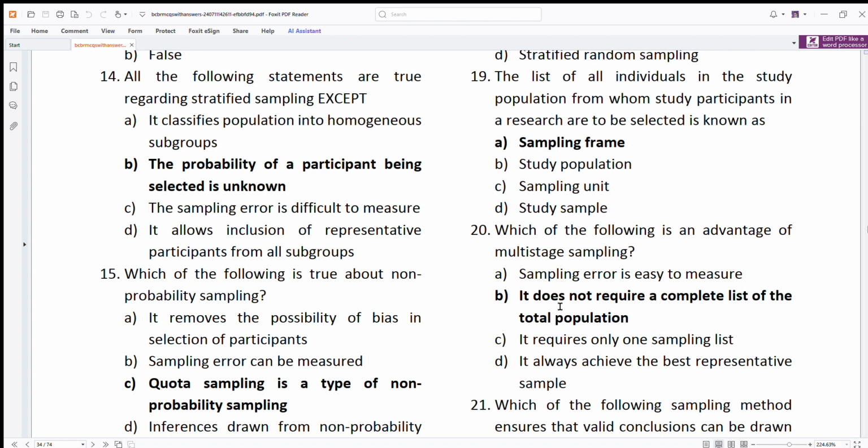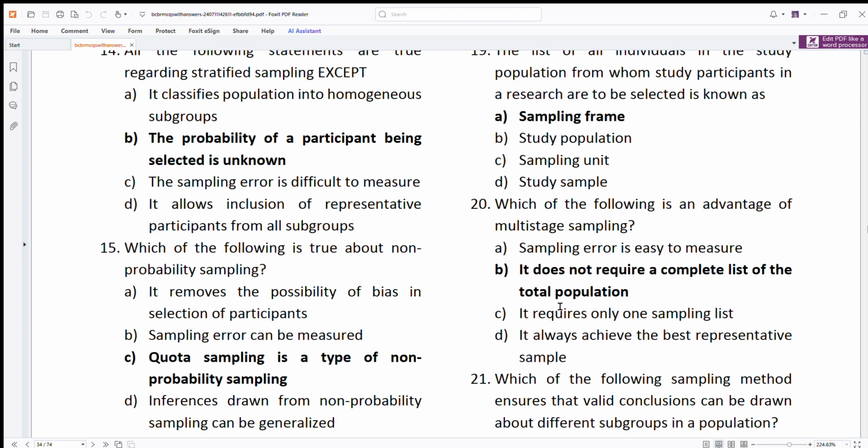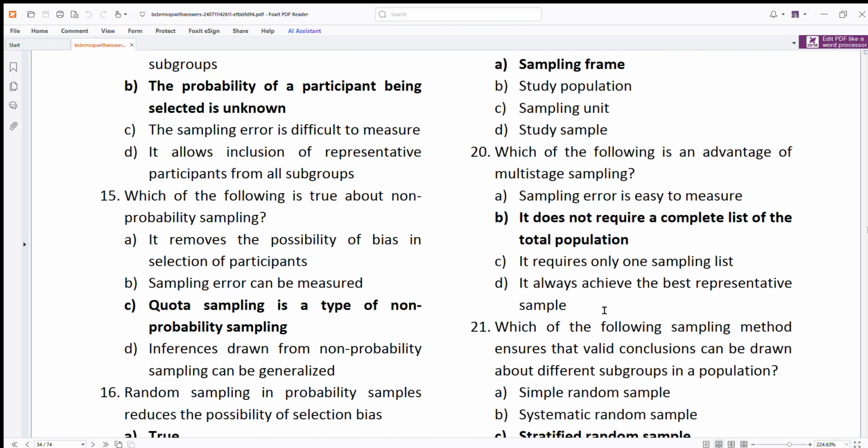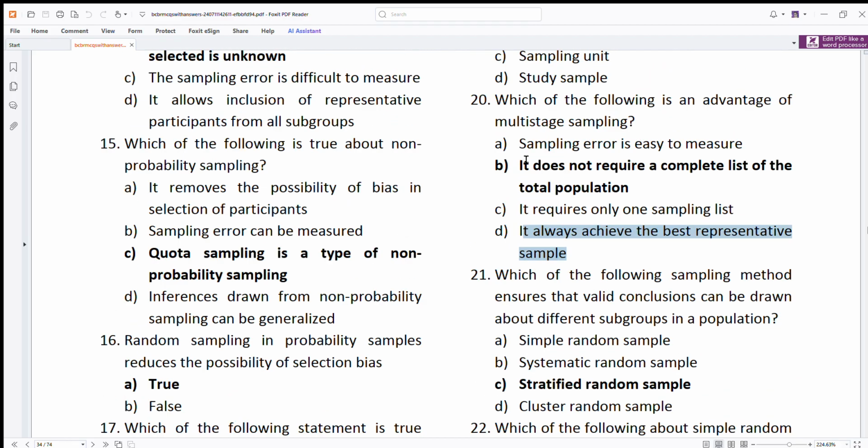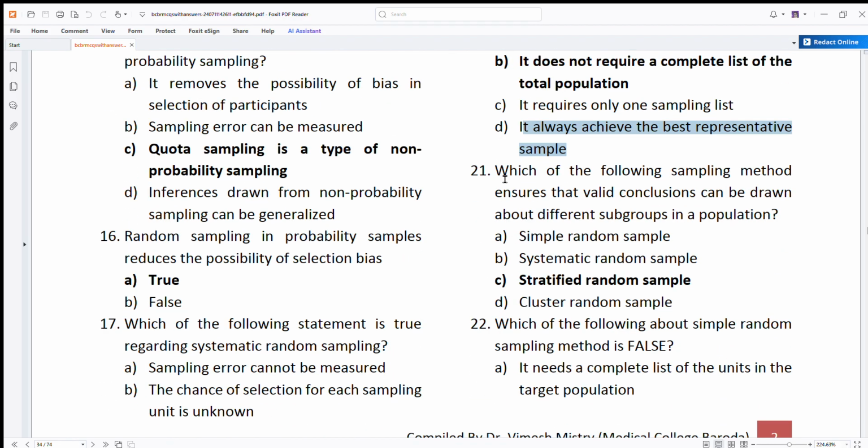But multi-stage, okay, yeah. The advantage is that it does not require a complete list of the total population. But best, it does not. Best sample, no. This is not correct. It requires only one sampling list. No, I don't think so. Sampling is easier to measure? No, I don't think so. This I'll have to look into.